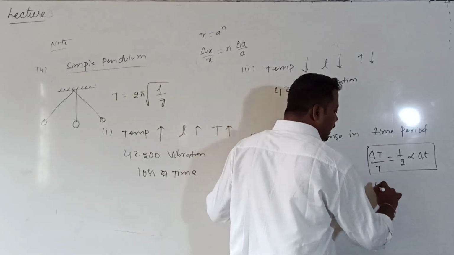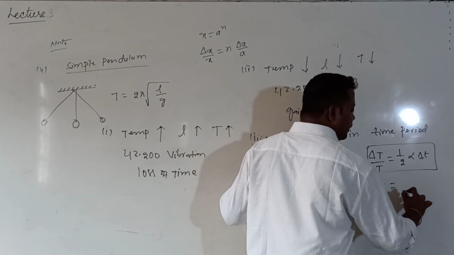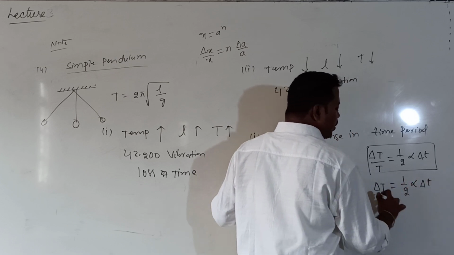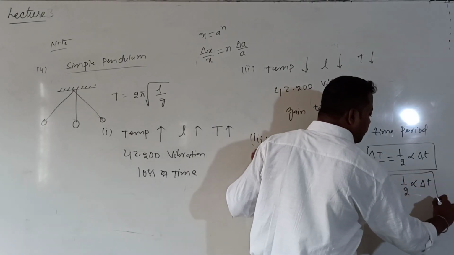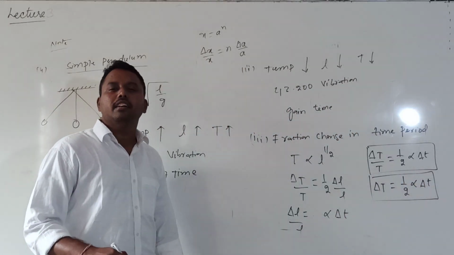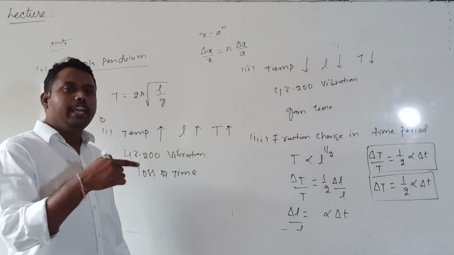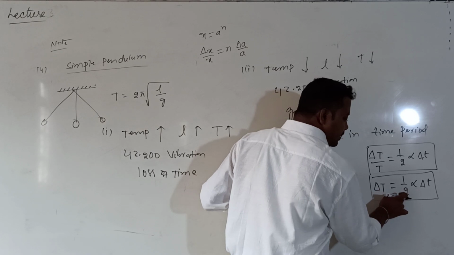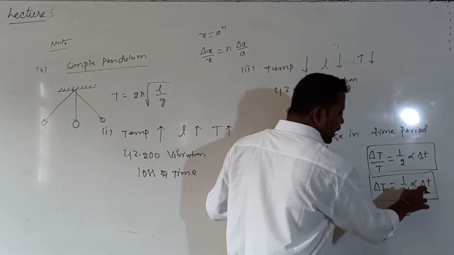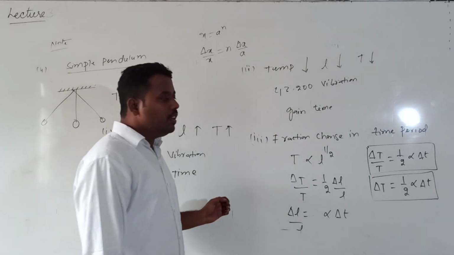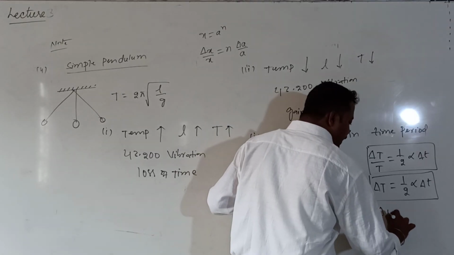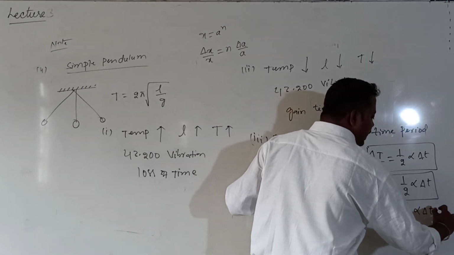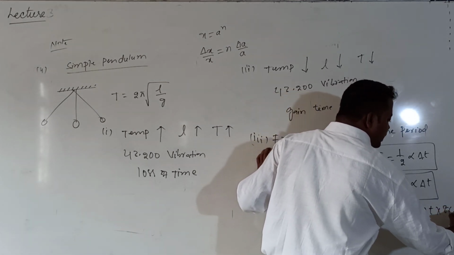What is the loss or gain of time? Per second, loss or gain of time is given by 1 by 2 into alpha into delta t into capital T, where capital T is 1 second. If I take capital T as 1 second, the loss or gain of time is given by the formula 1 by 2 into alpha into delta T. So what is the loss or gain of time per day if I want to calculate? 1 by 2 into alpha into delta T into how much? 86,400.